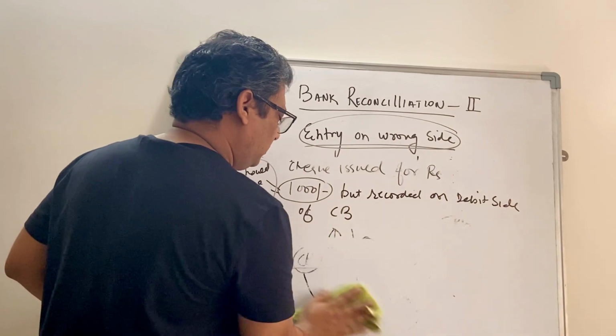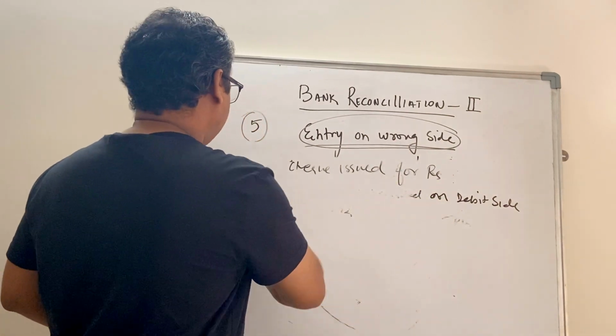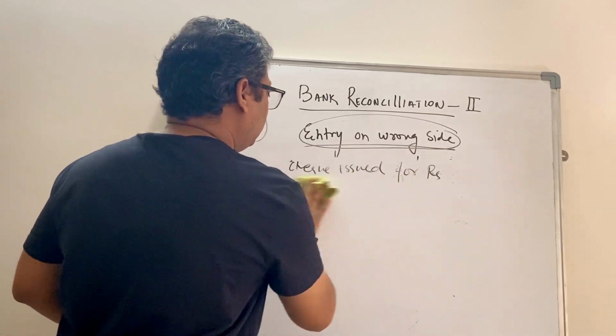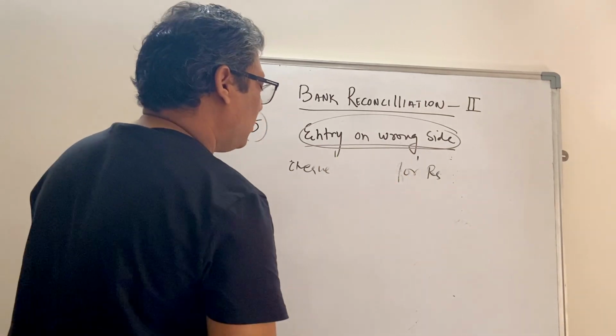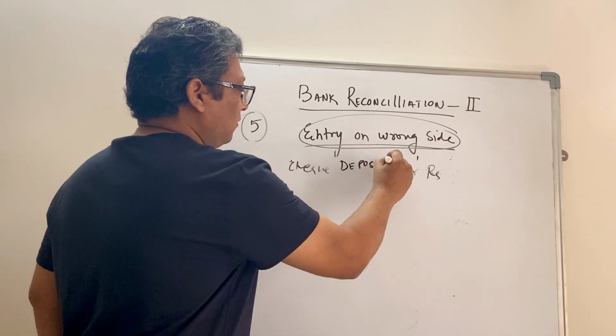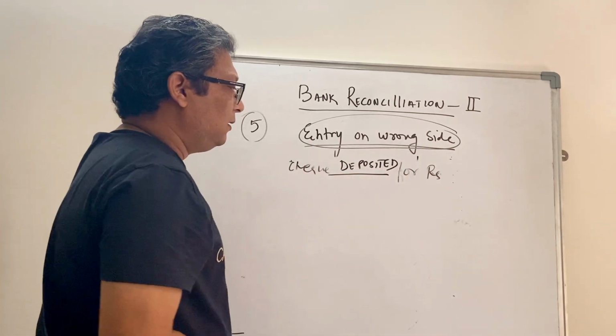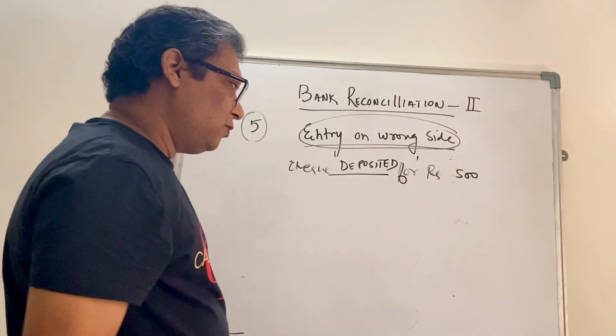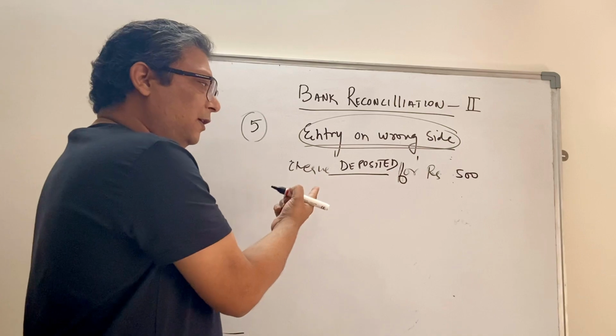Similarly, you can also make another error wherein a check is deposited for rupees 500. Where should it be recorded?